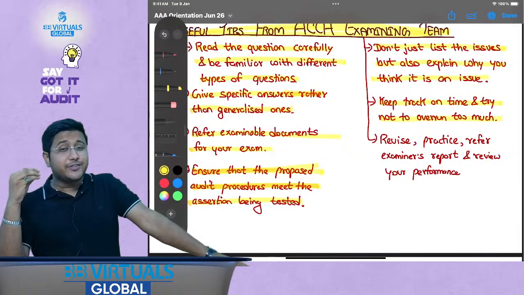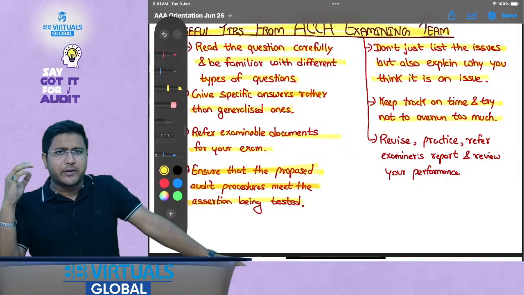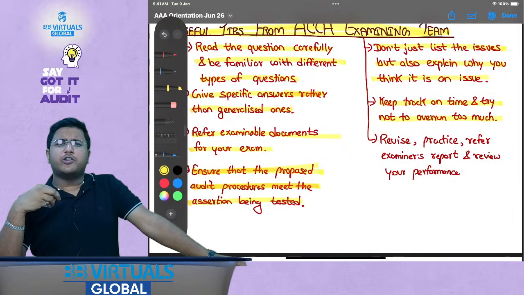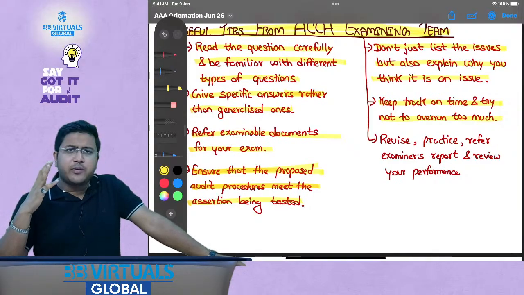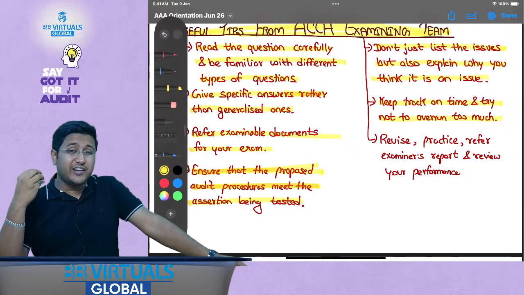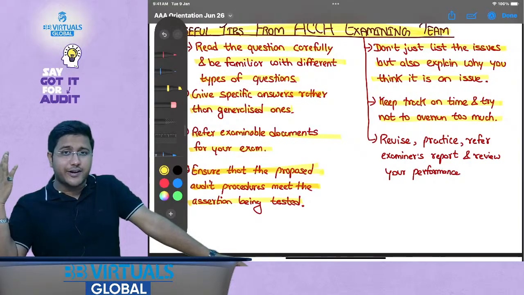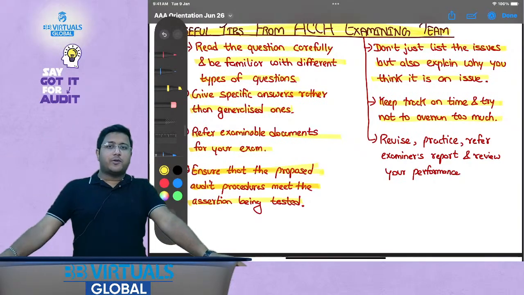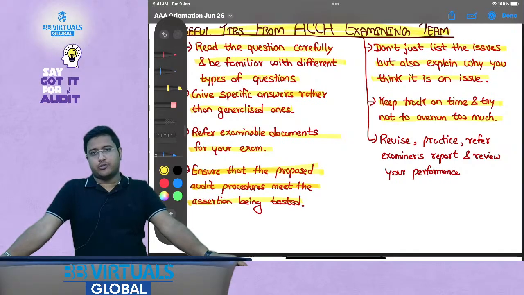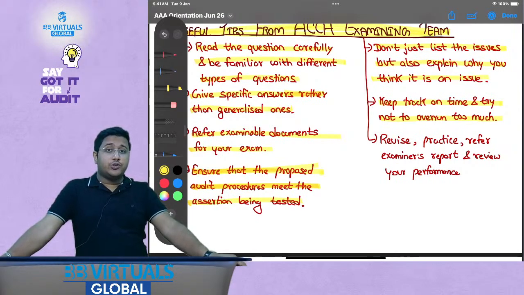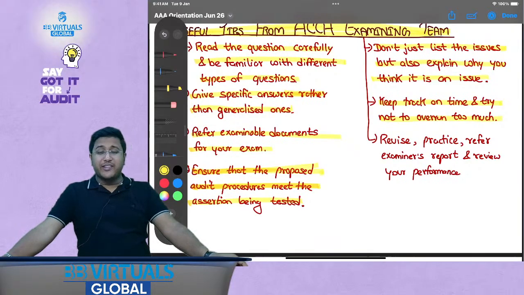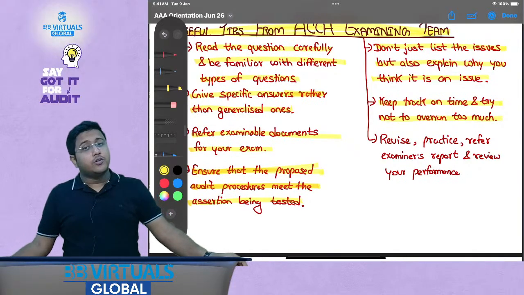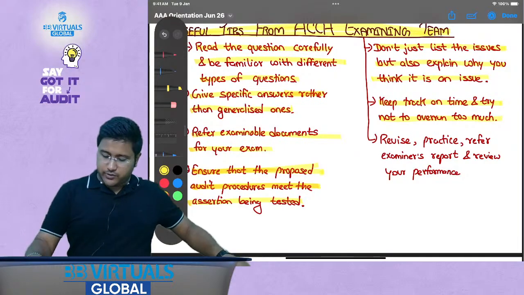Now, this is the most beautiful mistake that everybody makes. One of my students wrote a beautiful answer for a 50 marks question. Amazing answer, literally the most amazing answer that I have ever seen. But the only problem was he or she took 2 hours to write that answer. If they write an answer in 2 to 2.5 hours, then when will they attempt the remaining paper? So I feel that time management is very important.